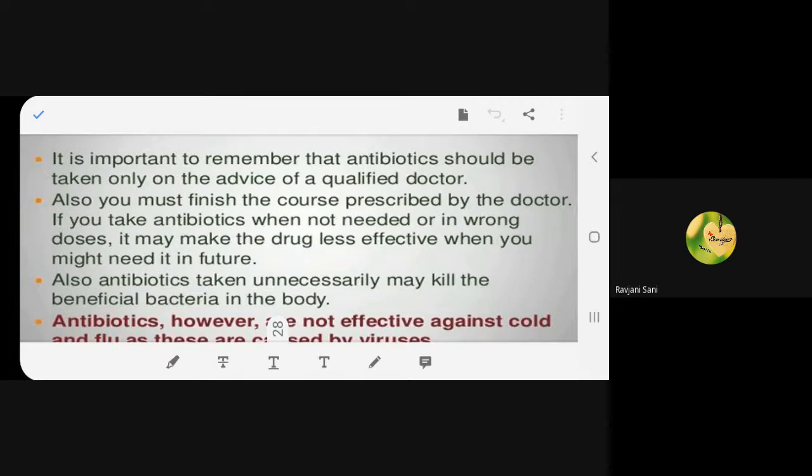It is important to remember that antibiotics should be taken only on the advice of a qualified doctor. Also, you must finish the course prescribed by the doctor. If you take antibiotics when not needed or in wrong doses, it may make the drug less effective when you might need it in the future. Also, antibiotics taken unnecessarily may kill the beneficial bacteria in the body.